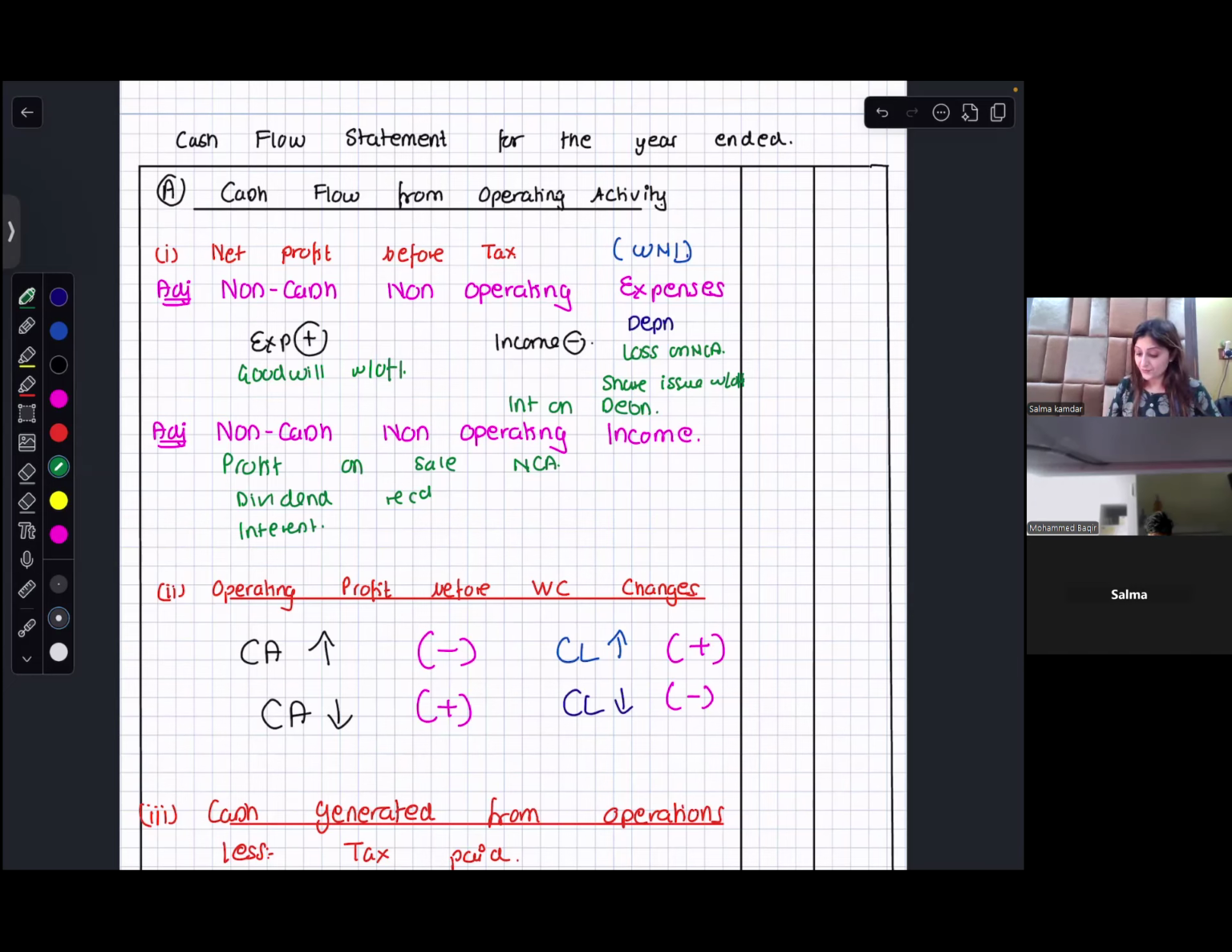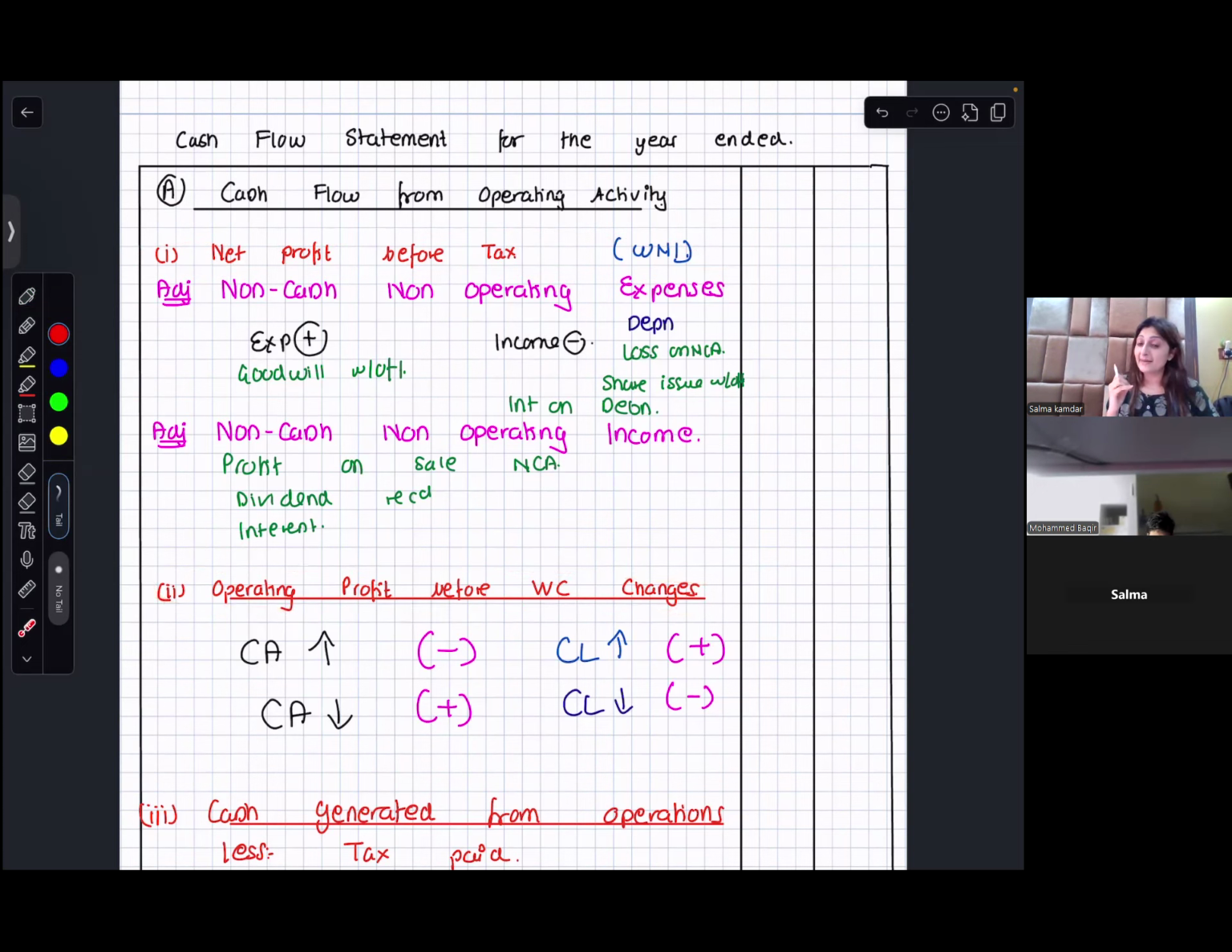You start from your cash flow from operating activities. First thing you write, what is the first point? Net profit before tax and extraordinary items. Then non-cash, non-operating expenses, minus non-cash, non-operating income. So what you get is operating profit before working capital changes.